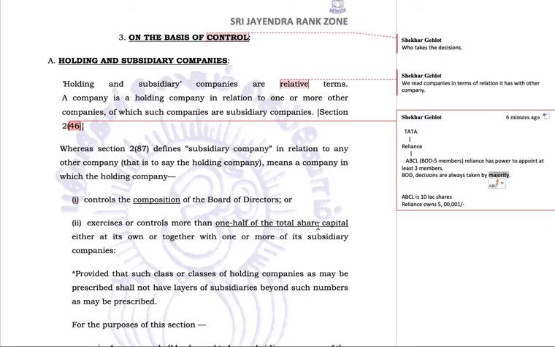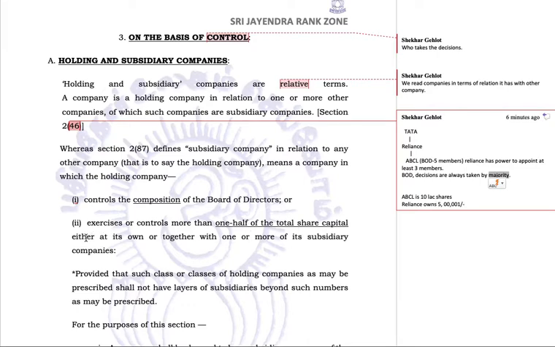That is more than one half of the total share capital. That means now Reliance will become the holding company of ABCL, and ABCL will be the subsidiary of Reliance. Why? Because Reliance holds more than one half of the share capital.